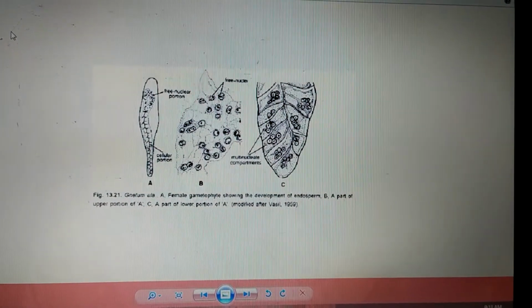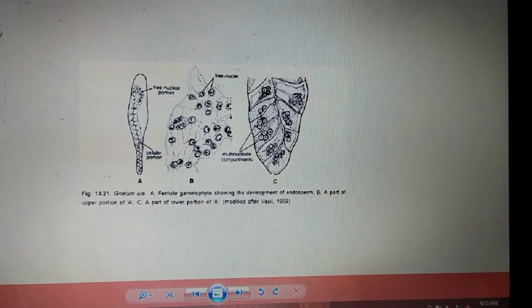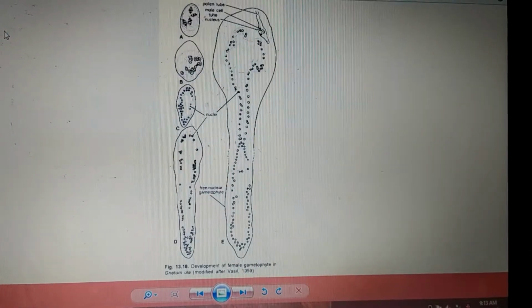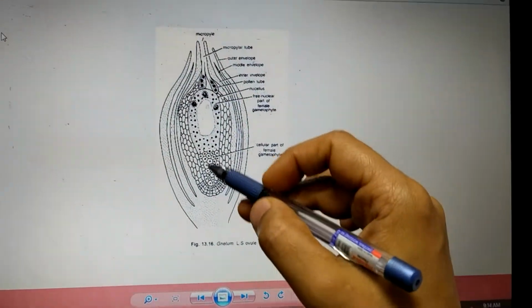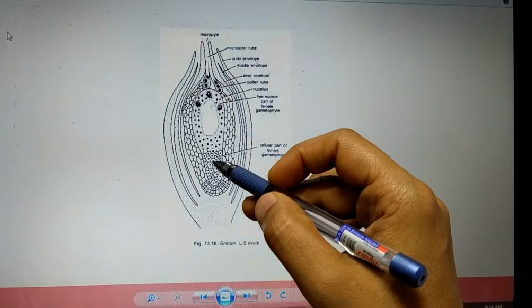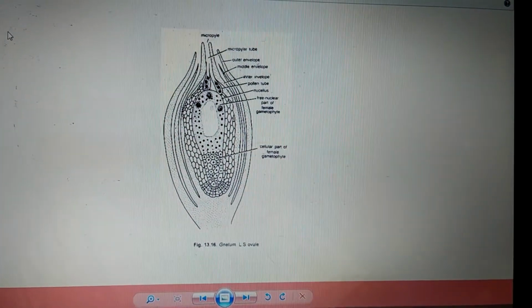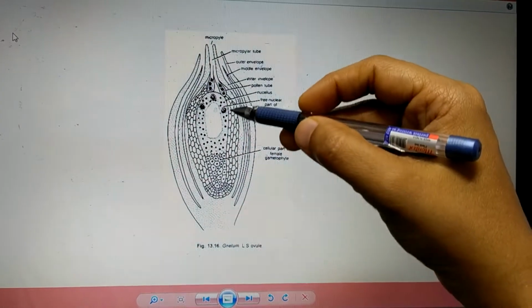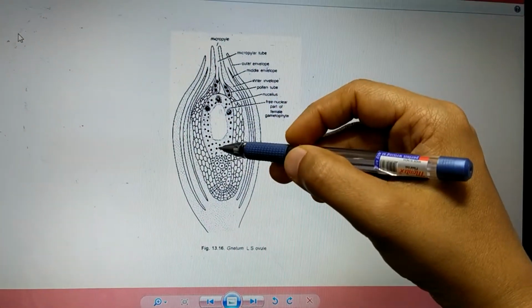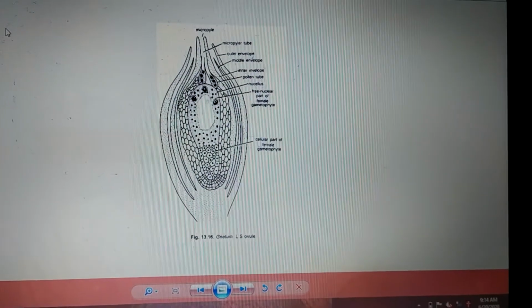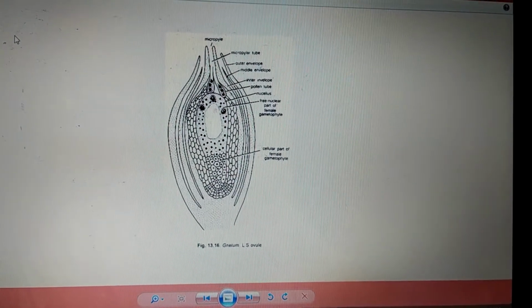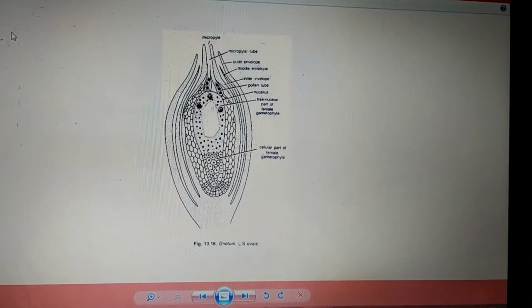In this stage, the lower part of the gametophyte becomes cellular, that is, cell wall formation occurs, whereas the upper part remains as free nuclei. All these are free nuclei. Thus, the development of the endosperm takes place even after fertilization in case of Gnetum.